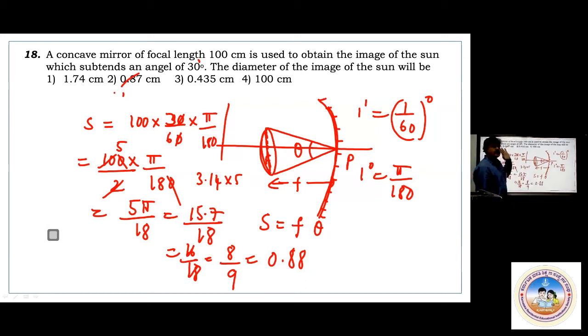Sun is at infinite distance. It forms an image at focus. This distance is 100. Theta is 30 minutes, because this cannot be 30 degree. It is a very small, highly diminished image. Diminished image means the angle will not be 30 degree, it will be 30 minutes only. Just f theta. 1 minute is 1 by 60, half a degree. Degree to radians, pi by 180. Okay, just do that.